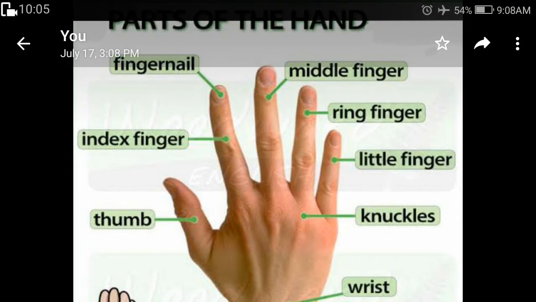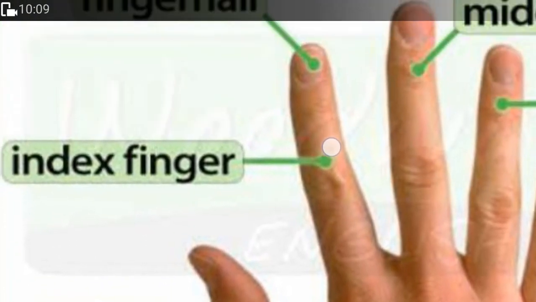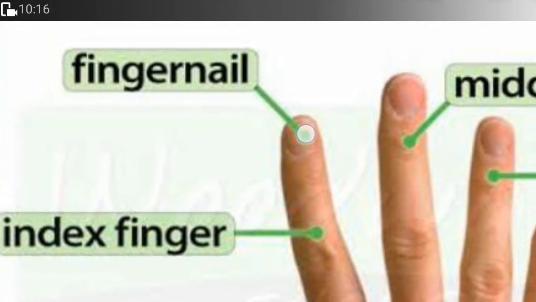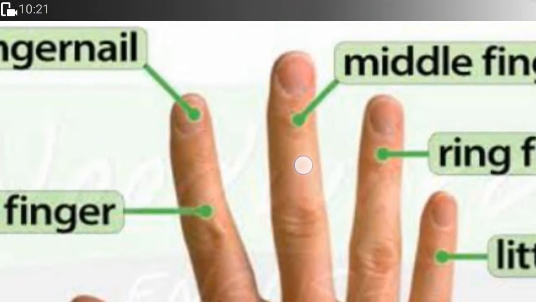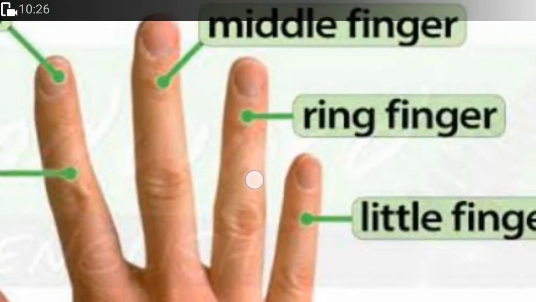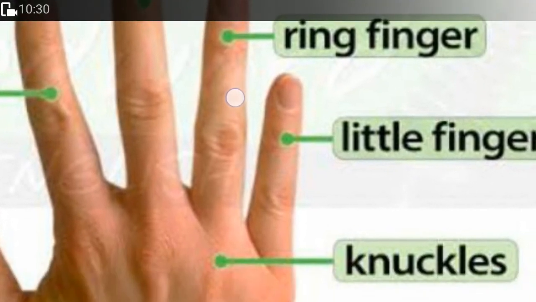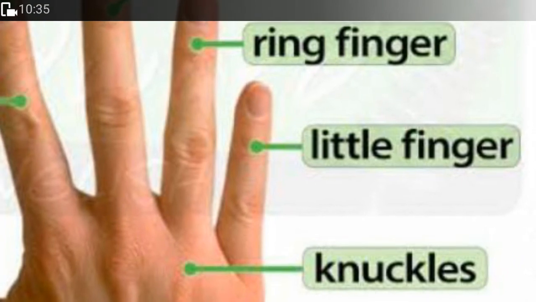This part is known as the thumb. This one is the index finger or the pointing finger. Now, this point here that we are given is our fingernail, right? Now, this finger, the longest one, is the middle finger. And this one beside the middle finger is our ring finger. The little one over here is known as the little finger, or the other name for little finger is pinky.